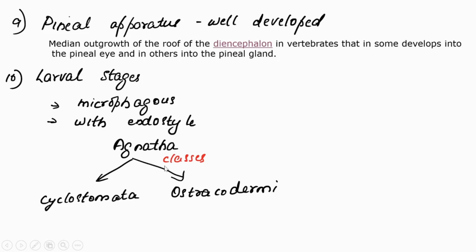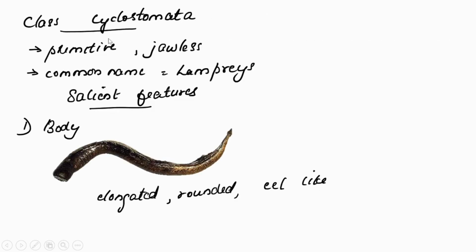Then Agnatha, again we can classify into Cyclostomata and Ostracodermi. We are going to the class Cyclostomata. Cyclostomata are primitive and also they are jawless because it is a class of Agnatha. So it's very clear that they are jawless. Common name is lampreys.